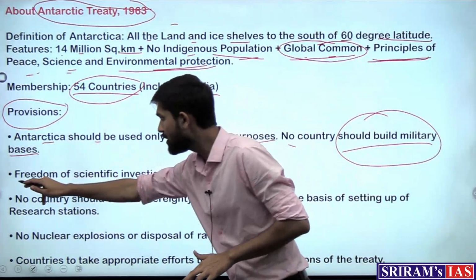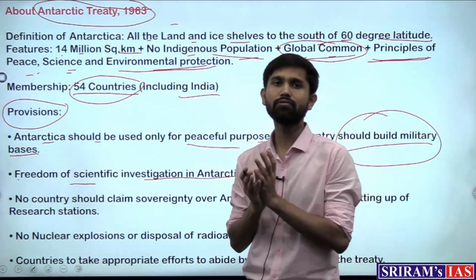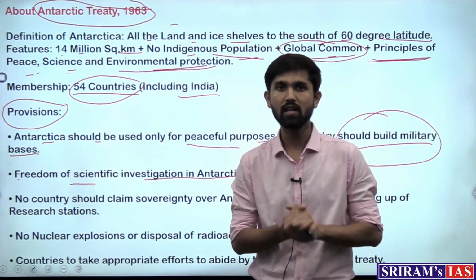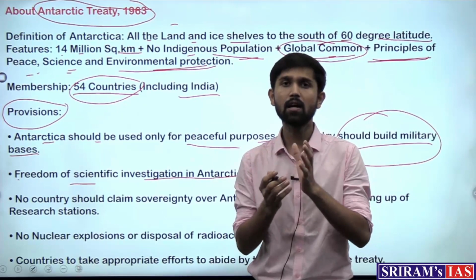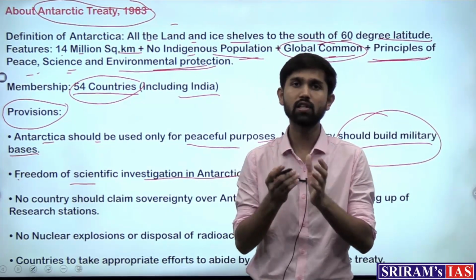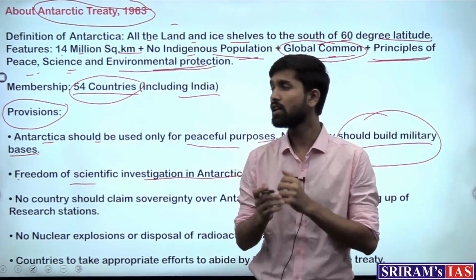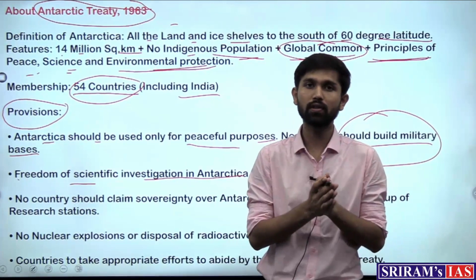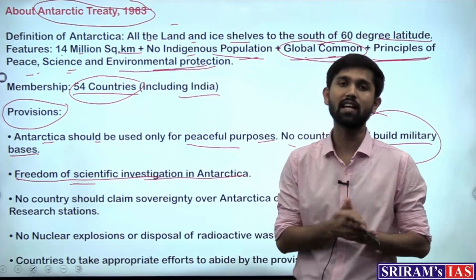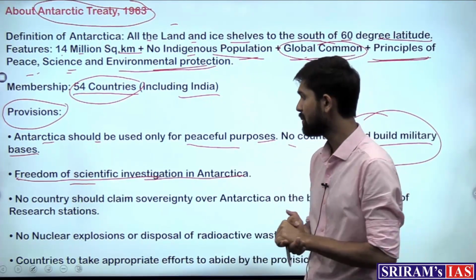Second is the freedom of scientific investigation in Antarctica. Now the continent of Antarctica is of quite crucial scientific significance, because it has a lot of resources. It has the region of permafrost which the scientists are interested to study. So the continent has a lot to offer for the scientists. So the treaty provides freedom of scientific investigation for all such activities as long as they are done with permission and they are done peacefully.